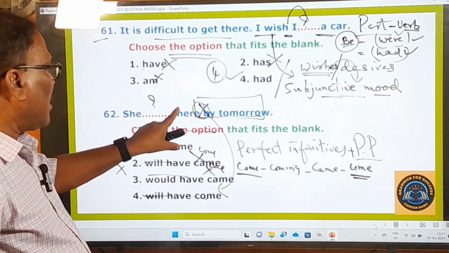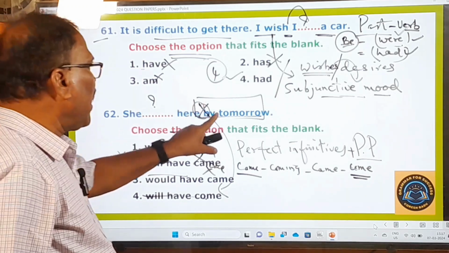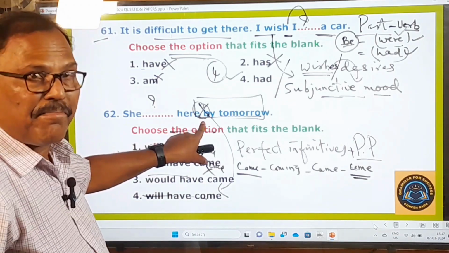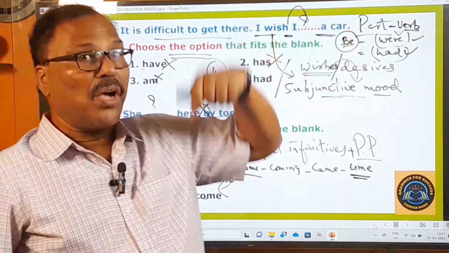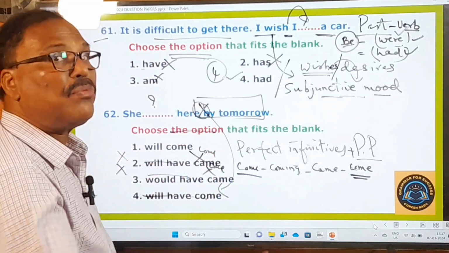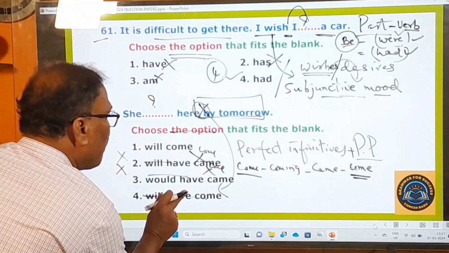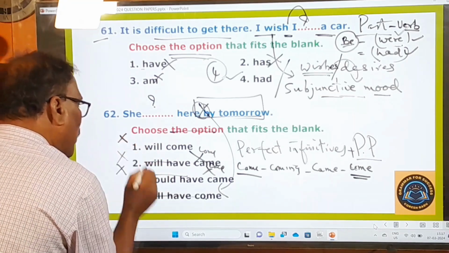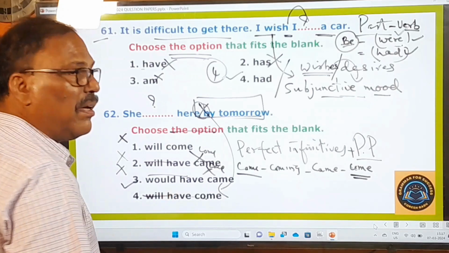Had there been no preposition by, then you would have used this one: she will come here tomorrow. Aame repu ikkadiki vastadi. So this is okay. But here by is there. By tomorrow means repati loga, and that's why repati loga vastadi kaadu, vachi untadi. Will have come, not will come. And that's why this first one is wrong. Only the fourth one is the right one.